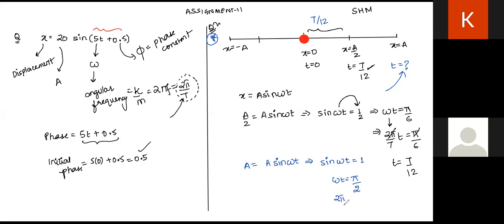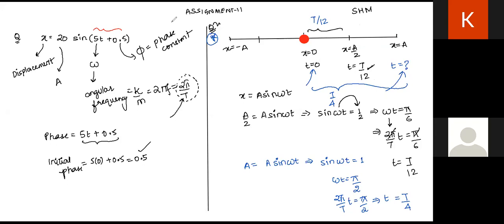So we have 2 pi by T times t is equal to pi by 2, so small t is given as T by 4. Correct? What does it mean, Karuna? Which time is T by 4? This one or the entire time? The entire time. Because the particle is starting from here and we are finding out how much time it takes to reach the extreme position. That time comes out to be T by 4. So this entire time, class, please note, comes out to be T by 4.